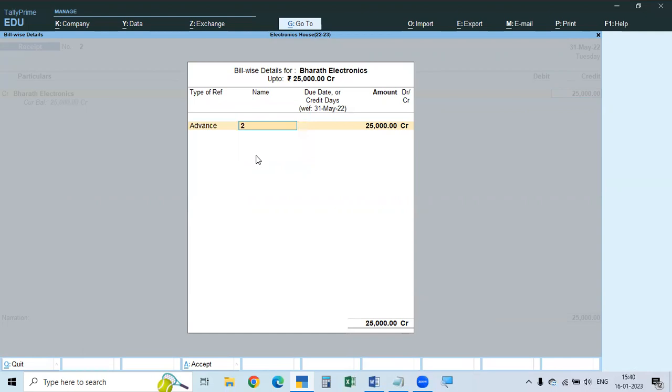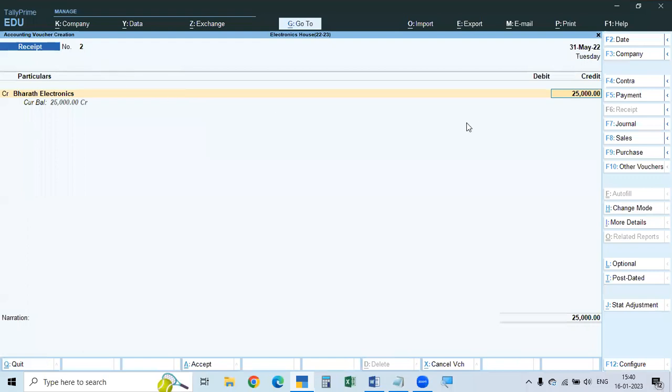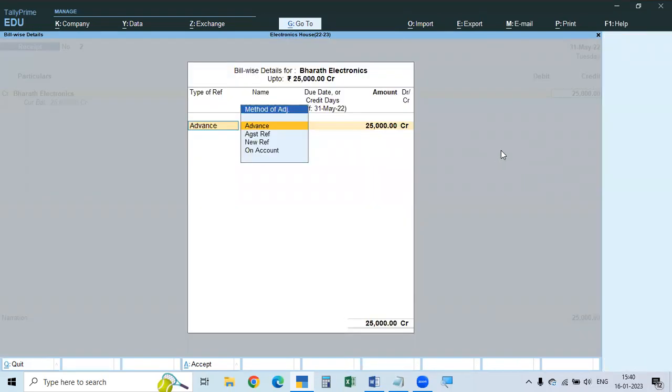So click Advance, and here the receipt number 2 is showing. But that is for amounts payable to us, where the receipt amount is entered when we receive from them. Here this is advance, so we should not take this voucher number. What you have to do is keep 2, dash, advance from Bharat Electronics.